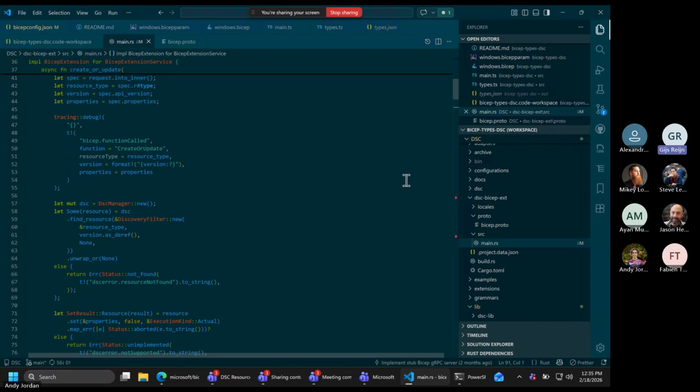I guess then the custom functions that are implemented in DSC are defined in here.